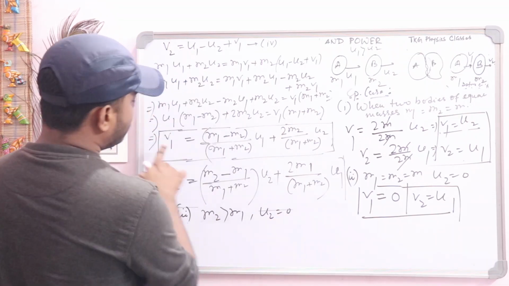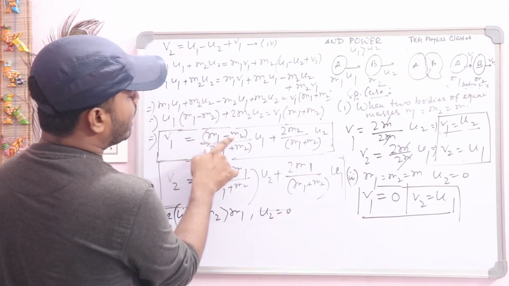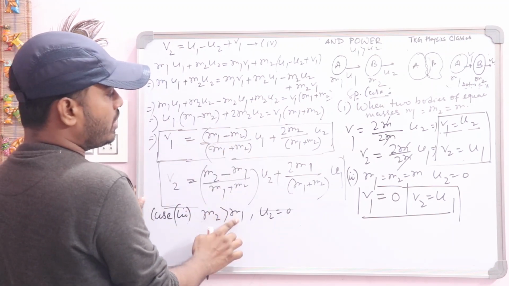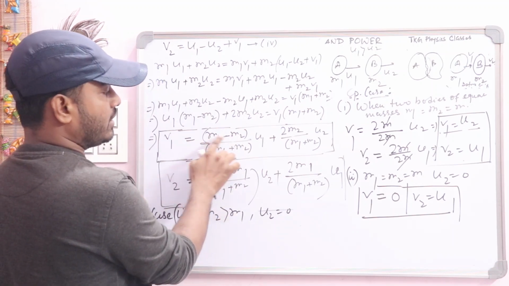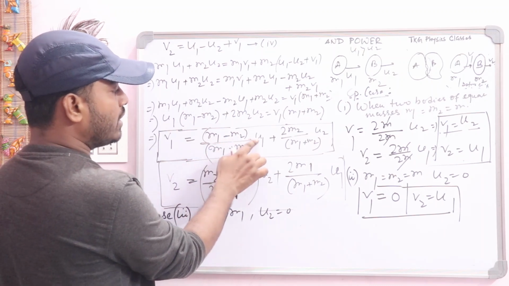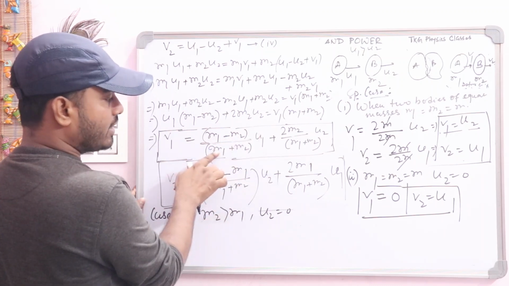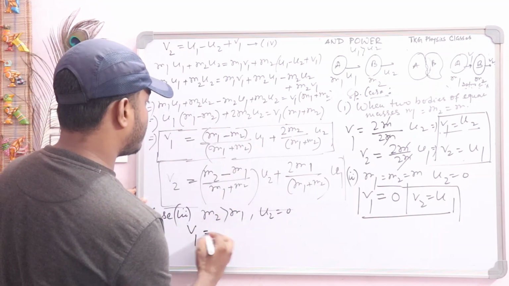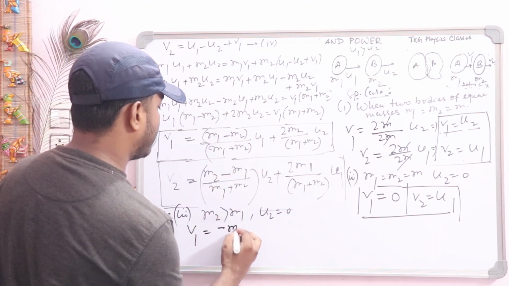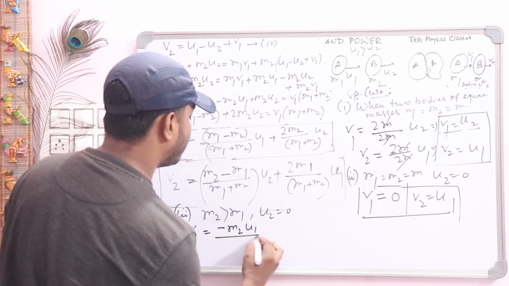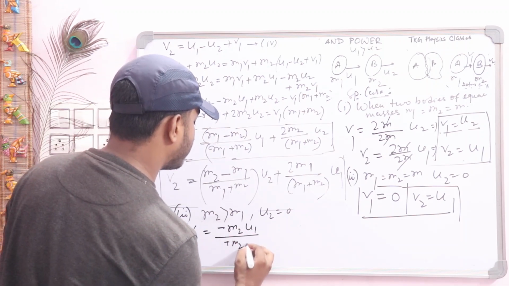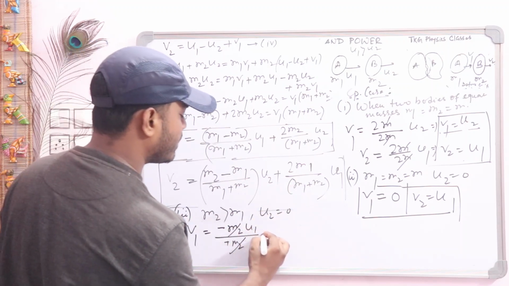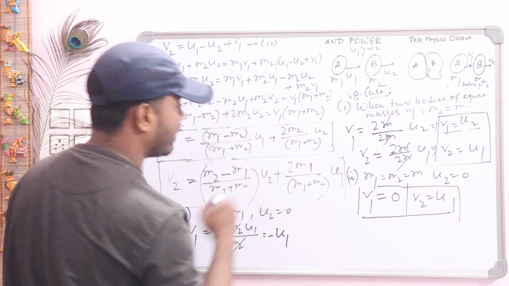Now you see v1 is equal to m1 minus m2. Here m2 is much greater than m1, so m1 is neglected, that is minus m2 u1 divided by, m1 neglected, plus m2. So v1 is equal to minus m2 u1 divided by m2, so m2 cancels out, and the expression is minus u1.